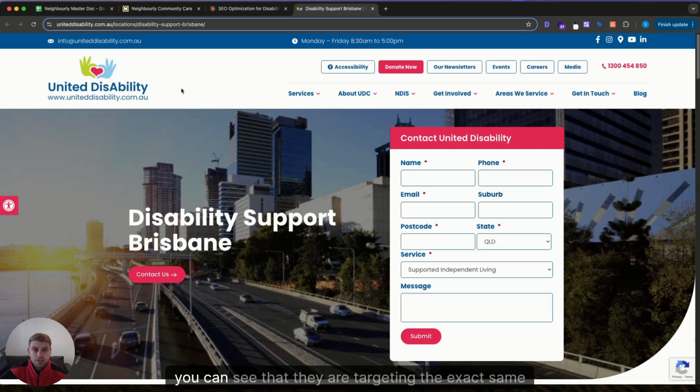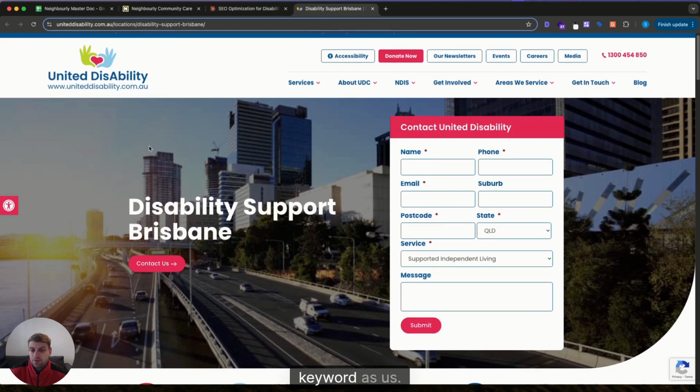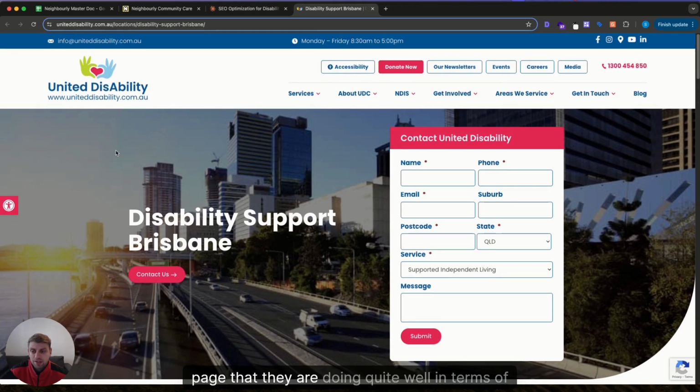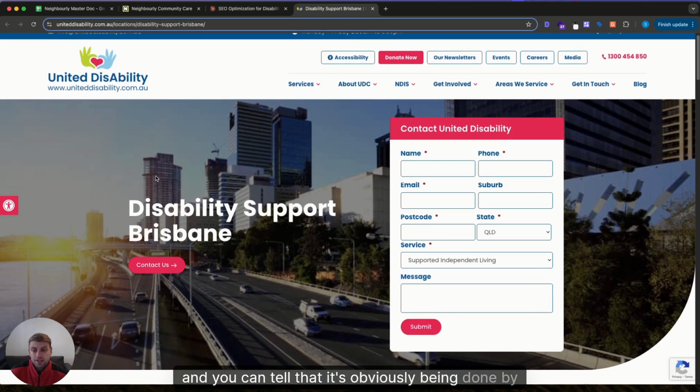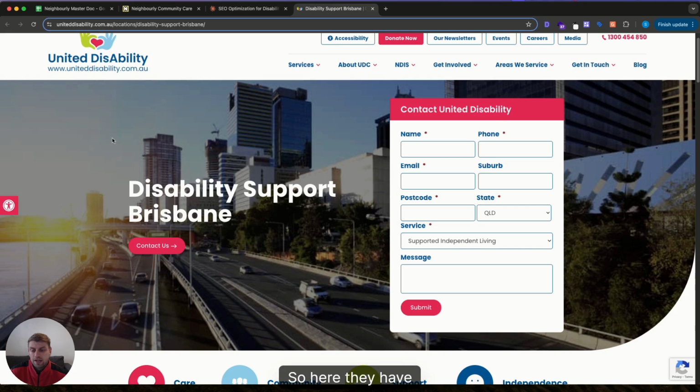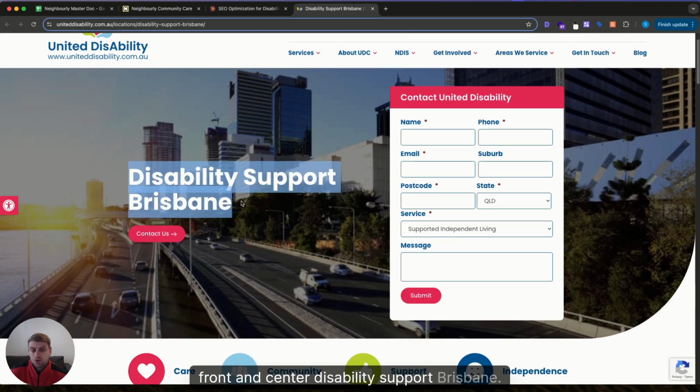Now, if we take a look at this website here, uniteddisability.com.au, you can see that they are targeting the exact same keyword as us. And I just wanted to show a few elements of this page that they are doing quite well in terms of SEO. And you can tell that it's obviously being done by an agency or an SEO professional. So here they have front and center, Disability Support Brisbane.